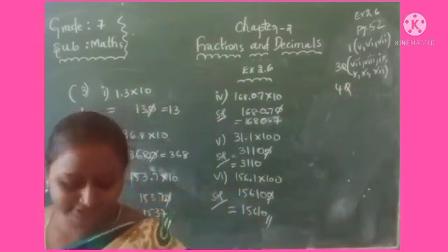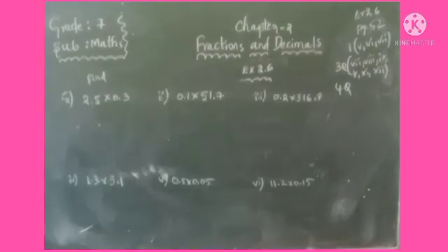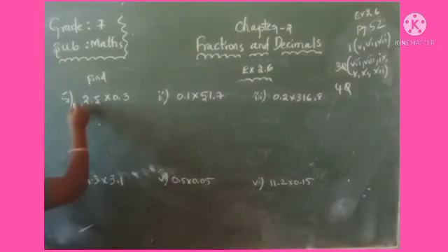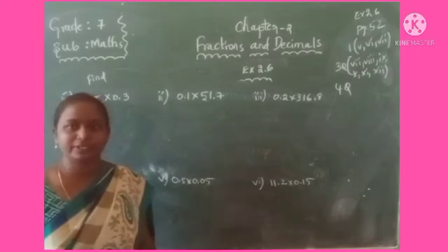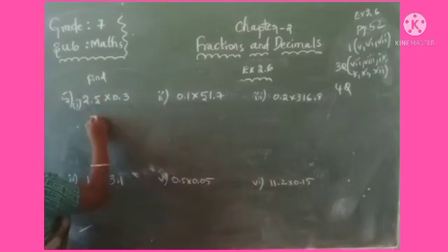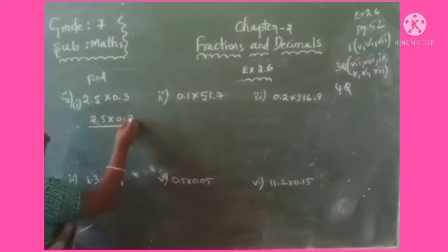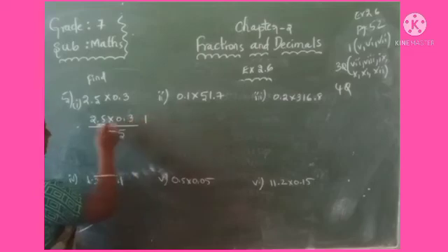Okay, right. Fifth question. See, children, find the product of 2.5 into 0.3. First of all, we have to do the actual multiplication, that is 2.5 into 0.3. First you multiply: 3 5s are 15. So 3 2s are 6 plus 1, 7.